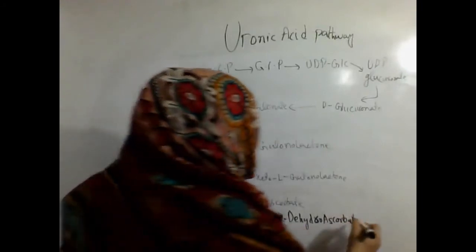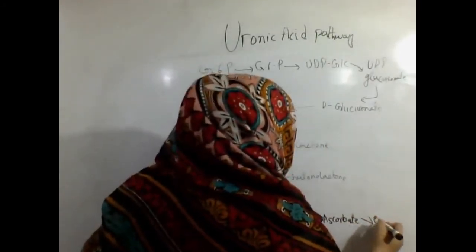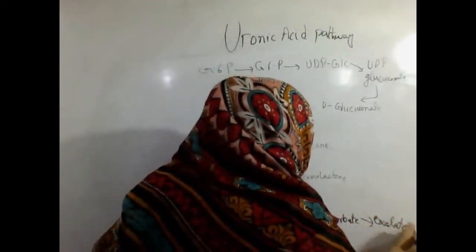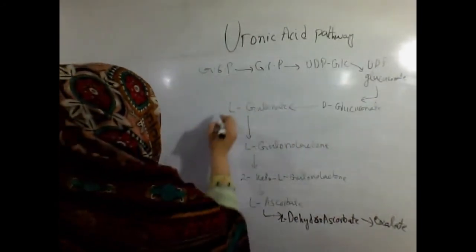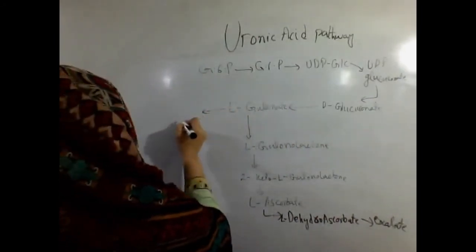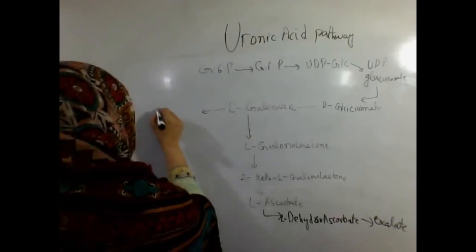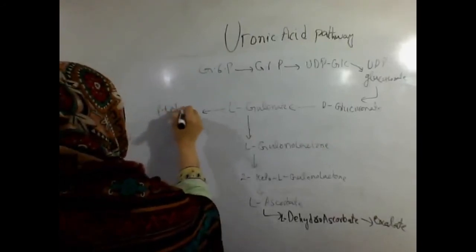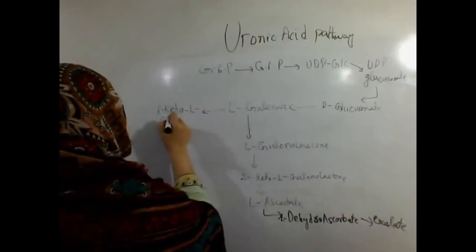Dehydroascorbate is converted into oxalate. This L-gulonate is converted into 3-keto-L-gulonate.